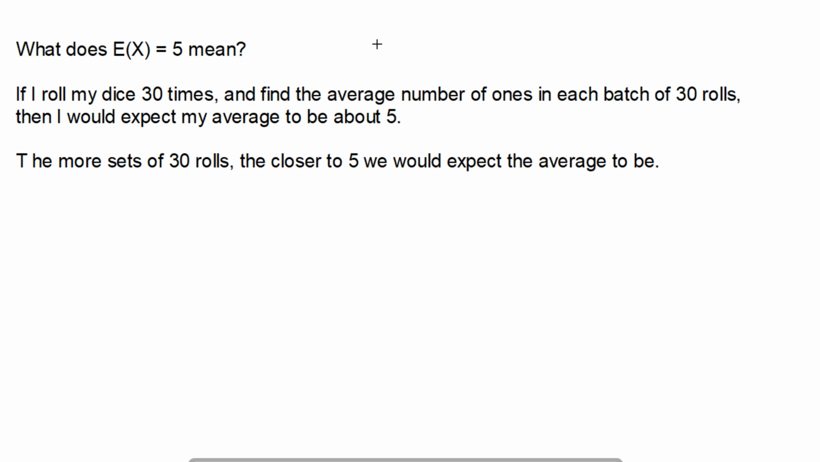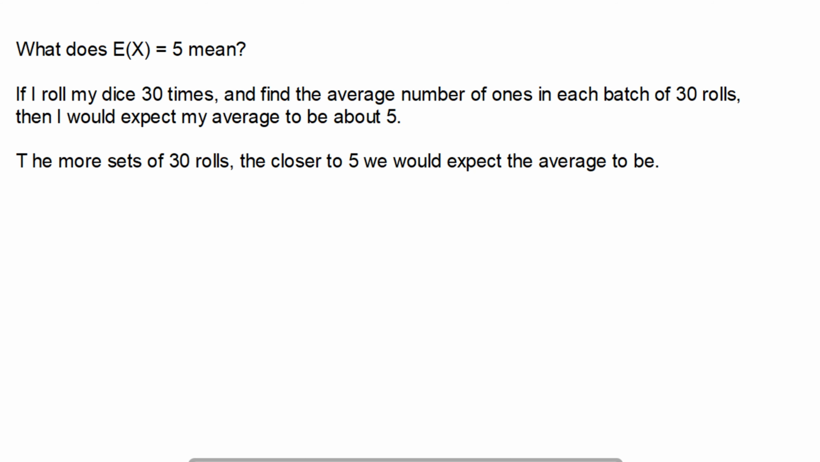So what does an expected value of 5 actually mean? Well, it means if I roll my dice 30 times and find the average number of ones in each batch of 30 rolls, I would expect my average to be about 5. Now, this won't always be the case because, as we know, theoretical probability and experimental probability don't always line up. However, if I did more sets of 30 rolls, we would expect the average number of ones to tend towards 5. So it seems to be more of a long-term average that we're looking at.